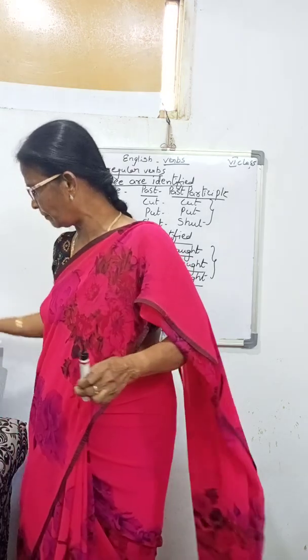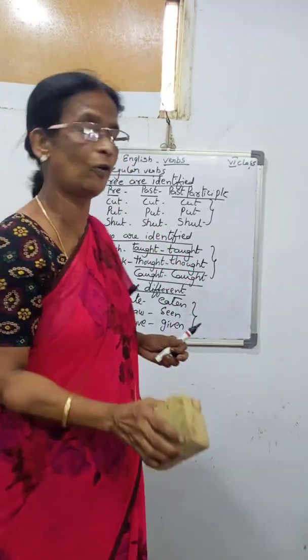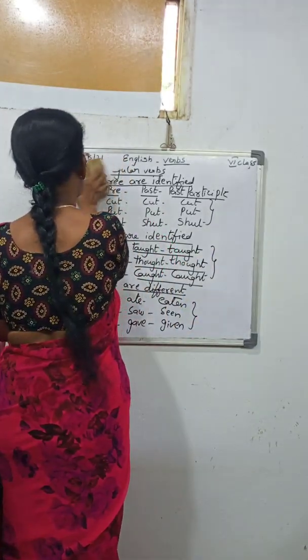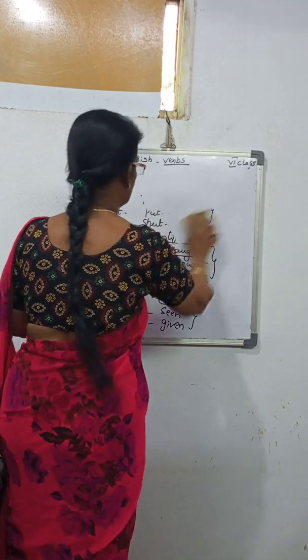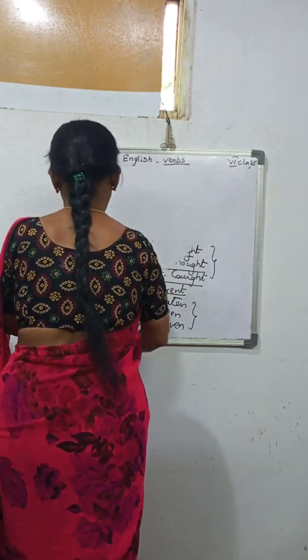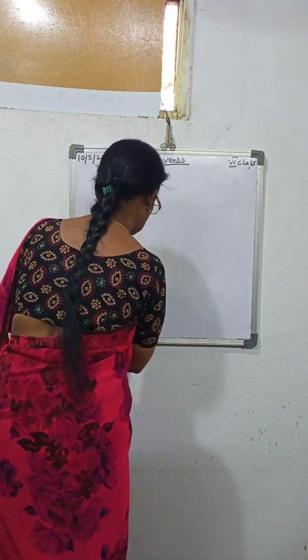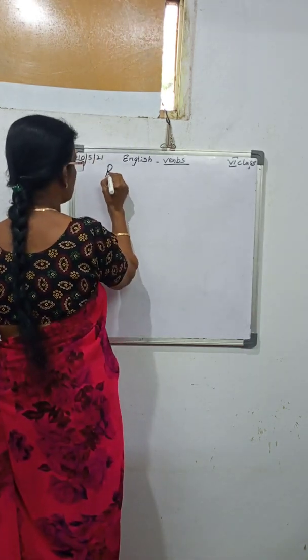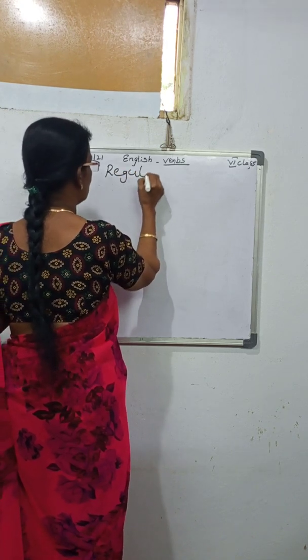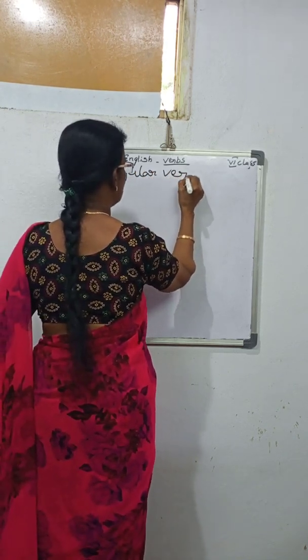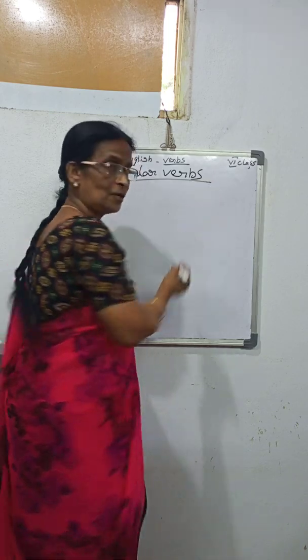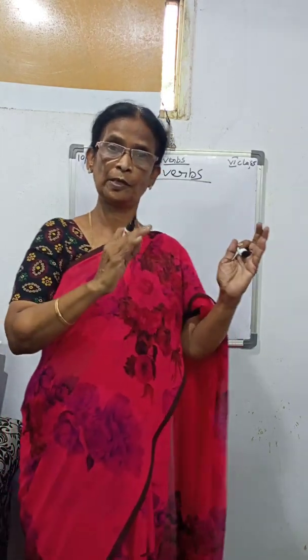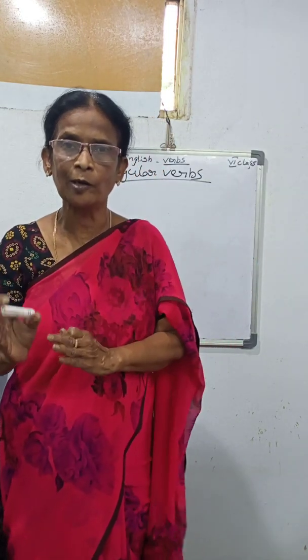Okay, and the next one I wanted to say is the regular verbs. Second one is the regular verbs. Easily you can remember what are the regular and what are the irregular.